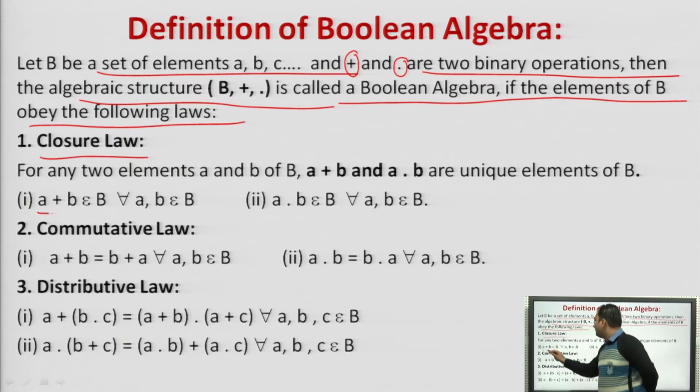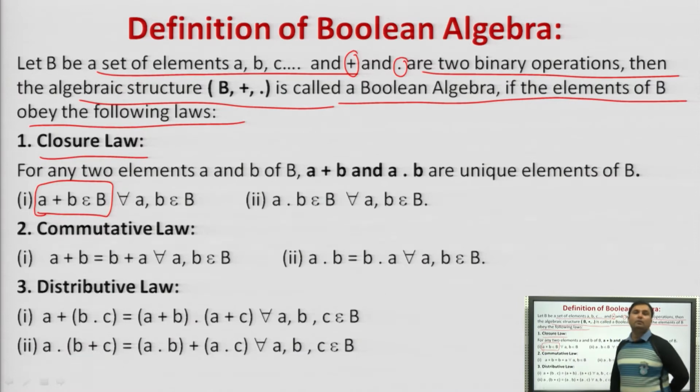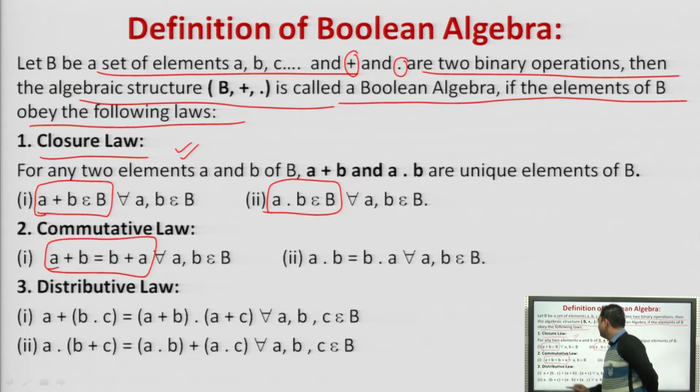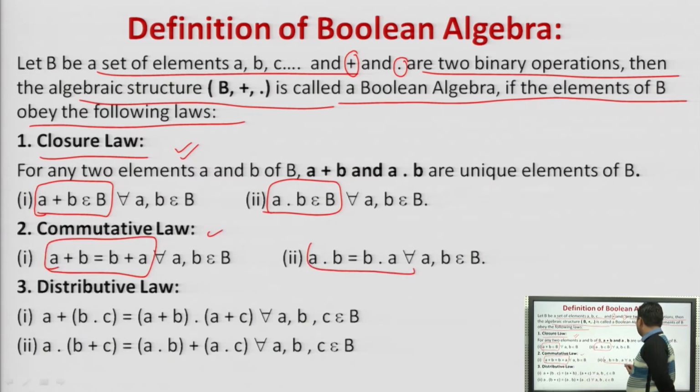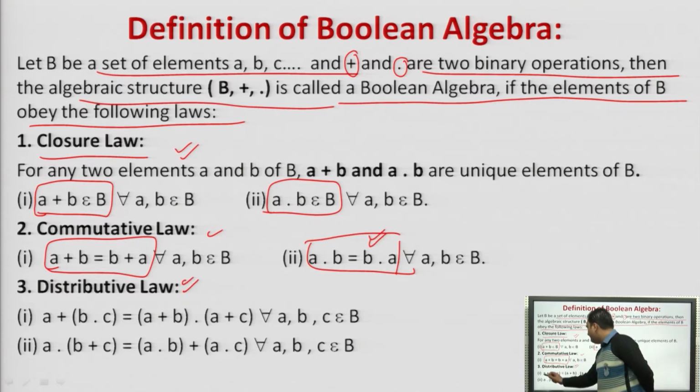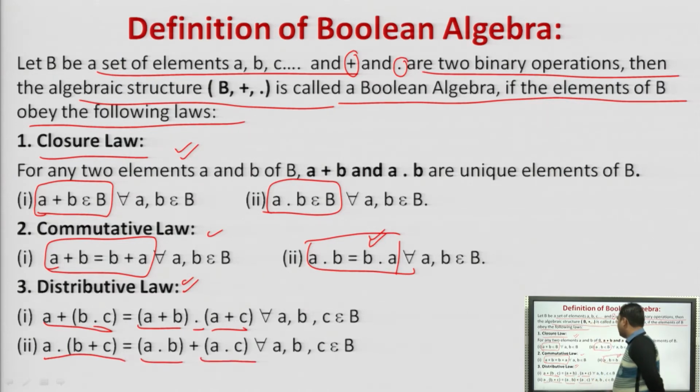So, closure law. A plus B belongs to B. Instead of union, we use plus, right? A dot B belongs to B, right? This is the closure law. What is the commutative law then? A plus B is equal to B plus A, and A dot B is equal to B dot A, right? Similarly, the distributive law. A plus B dot C is equal to A plus B dot A plus C. A dot B plus C is A dot B plus A dot C, right? These are the three laws using the two binary operations plus and dot, that is, closure law, commutative and distributive law.